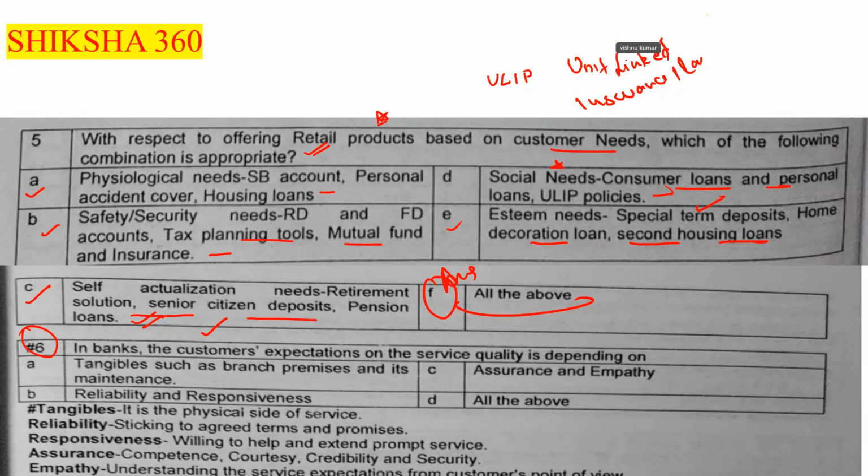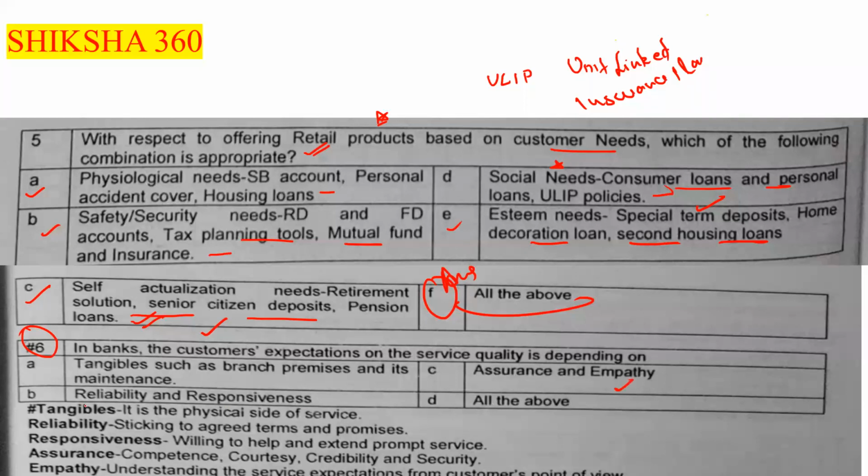So what is the correct answer here? Option D is the answer, that is, all the above.